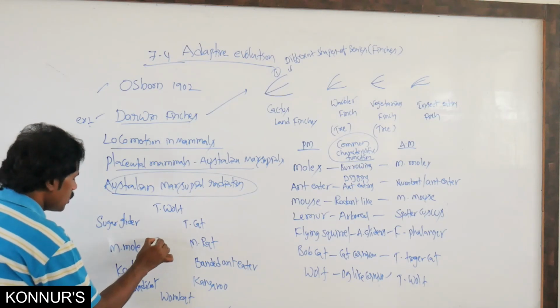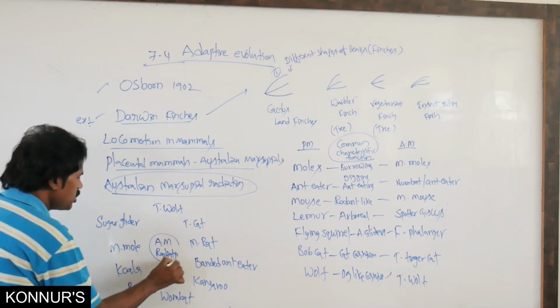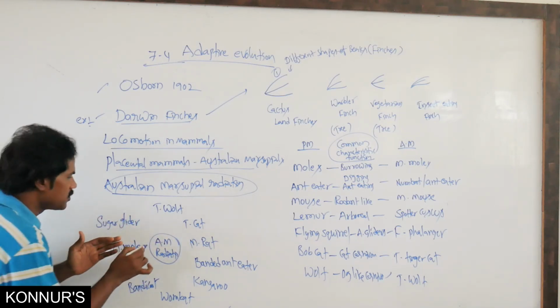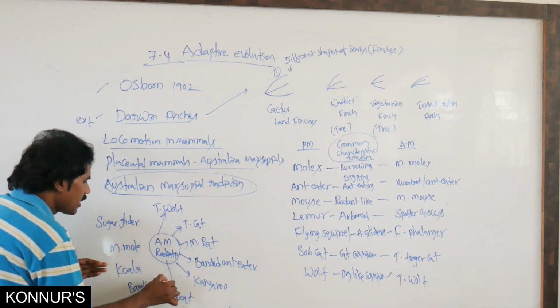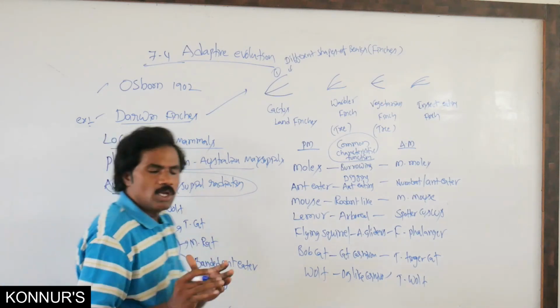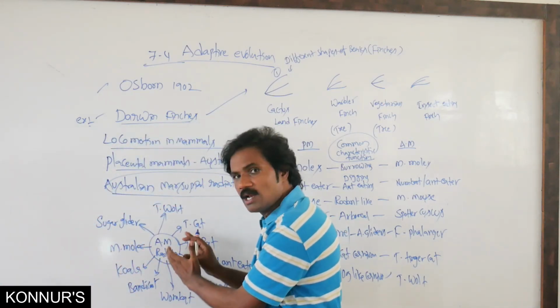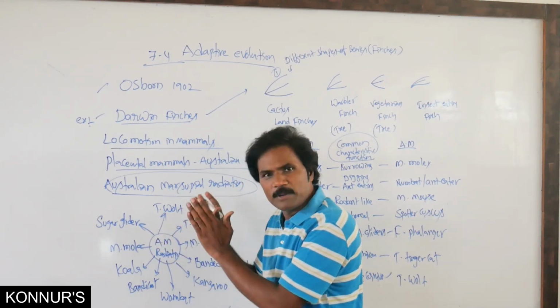So this is Australian marsupial radiation with a common ancestor, one organism. All have different characteristic features and functions, but with a common ancestor, all are living in one particular area.